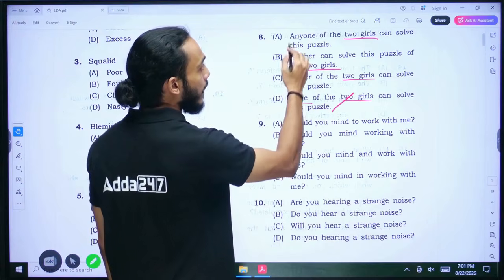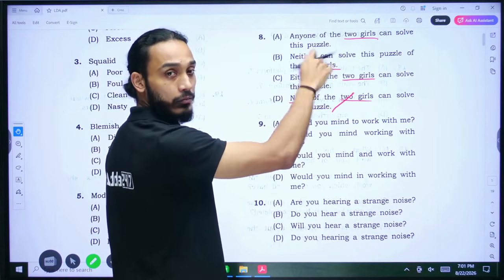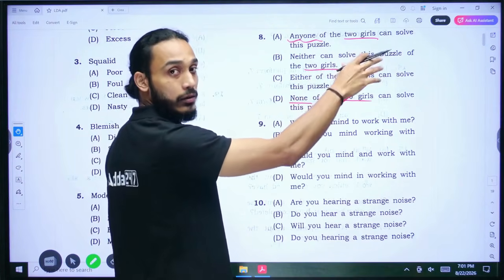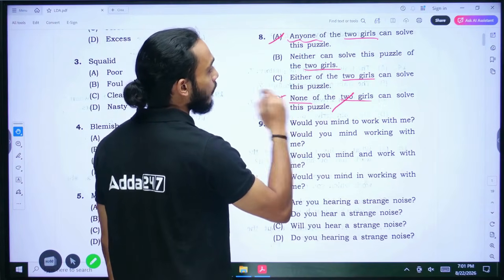Now, if you want to say anyone, you don't say any one of the 2. You would say all of the girls. You can say it that way. All the girls can solve this puzzle, right? So option A is wrong, option D is wrong. Neither can solve this puzzle of the two girls.